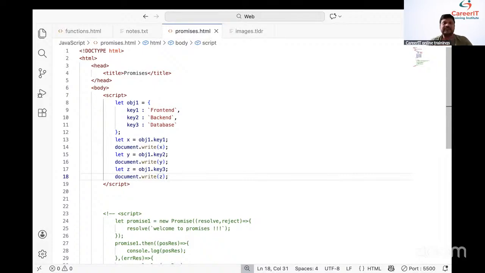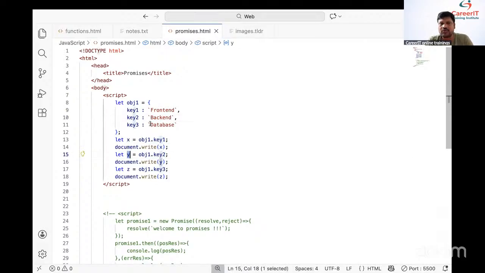Fine. Now students, say this one. How to read the front end? obj1.key1. Automatically we are able to read the front end. Where is that front end stored? In x. And how to read the back end? obj1.k2. Automatically we are able to read the back end. Where is that back end stored? In y.